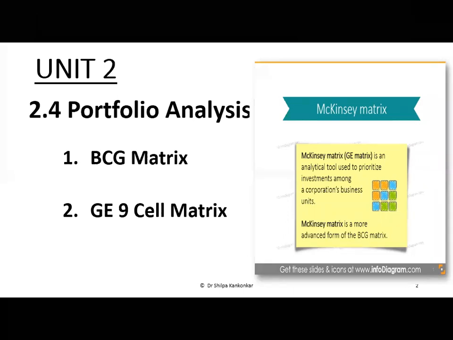As we studied in the previous video, we have studied the BCG matrix. What we are going to study today in the next 40 minutes is the GE 9 cell matrix. This is also called the McKinsey matrix, and it basically talks about analyzing your different portfolios: which portfolio, where you need to prioritize and how you need to prioritize.